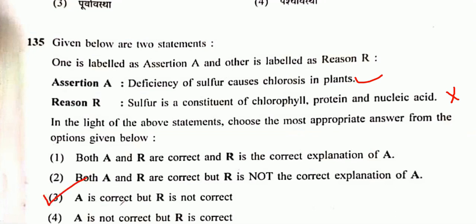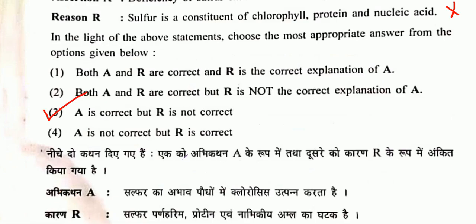Assertion is correct, but reason is okay. So mostly the sulfur is the constituent of your chlorophyll. Assertion is correct, but reason is not correct.